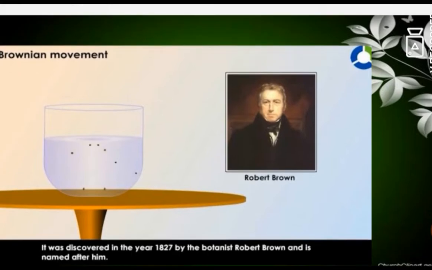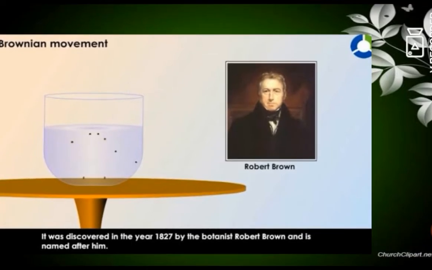Let me explain what Brownian movement is. Air contains small dust which does not settle down easily. These dust particles are suspended in air, and small particles can be suspended in any state of matter like solid, liquid and gas. This suspended solid will not dissolve or settle down. Here in this picture you can see the solid particles moving in liquid.